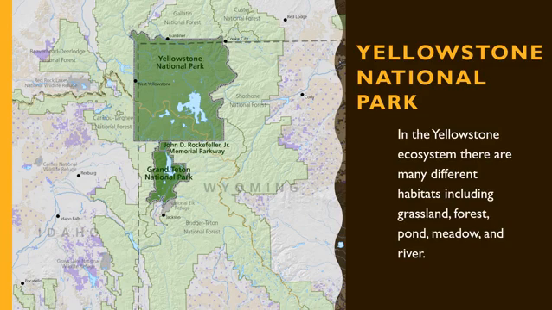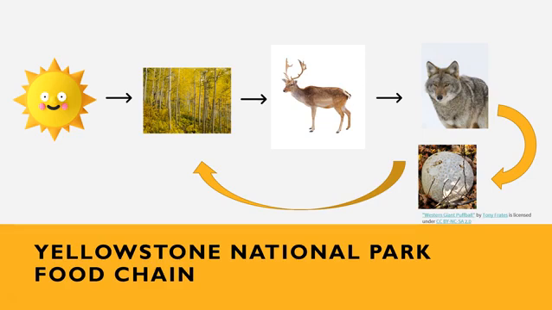Within this Yellowstone ecosystem, there are many different habitats, including grassland, forest, pond, meadow, and river. So there are a lot of different food chains that we can find in Yellowstone National Park, including this one. Let's look at the sun, remembering that energy from the sun always begins our food chain. Energy from the sun goes to the aspen trees, producers. They produce their own energy through photosynthesis.